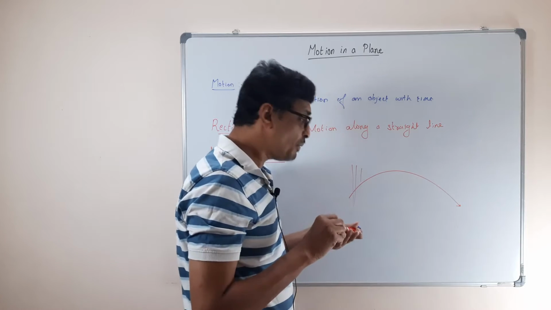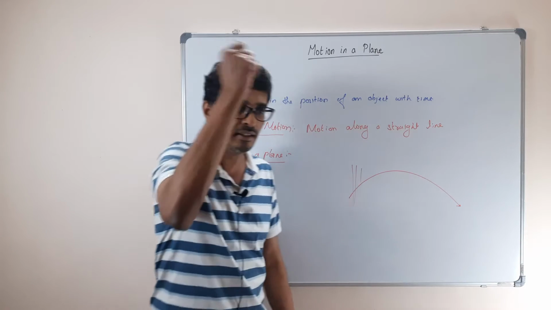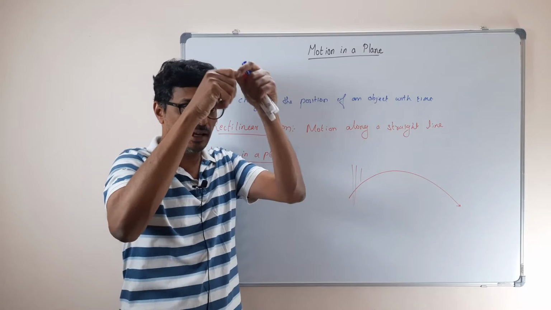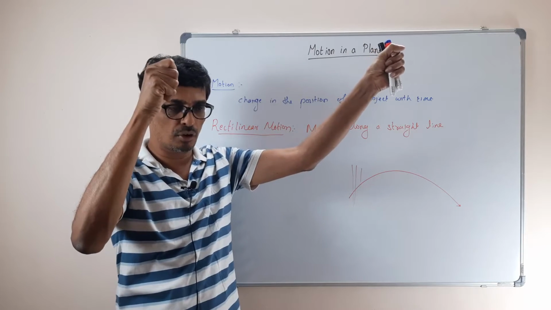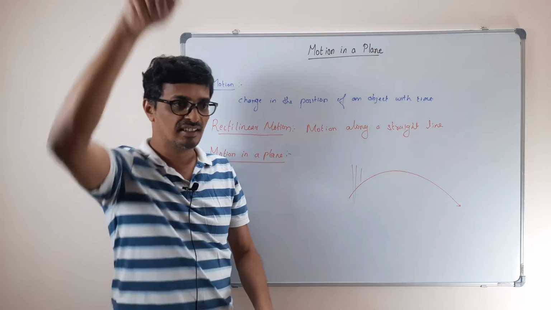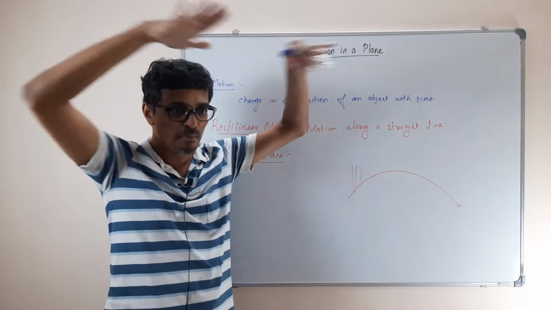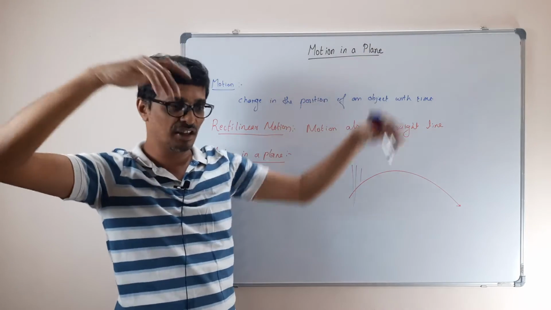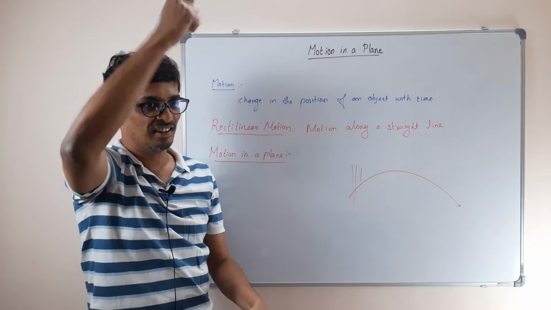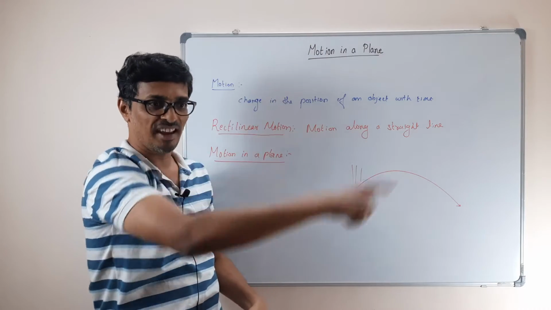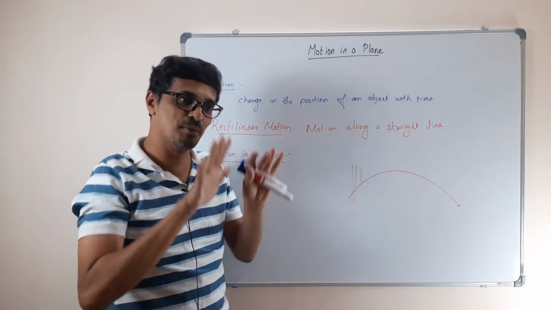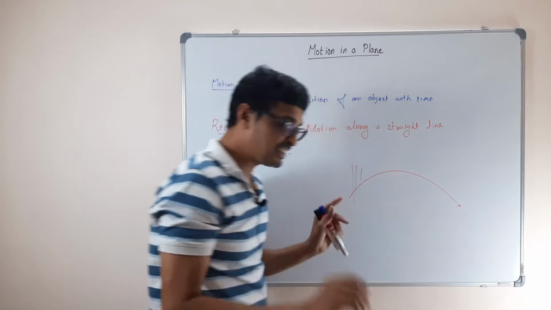Similarly, there are many things. Even a circle: when you tie a stone to a rope and whirl it, the circle will be on some plane only. Even if you tilt it, it will still be in a plane. So that is another type of motion.